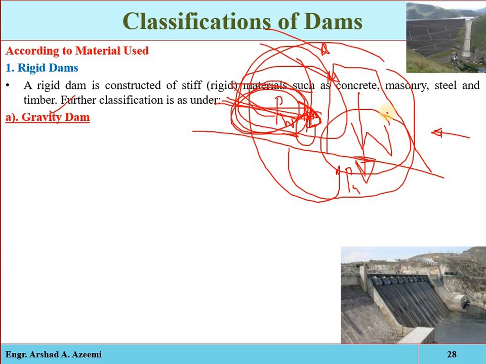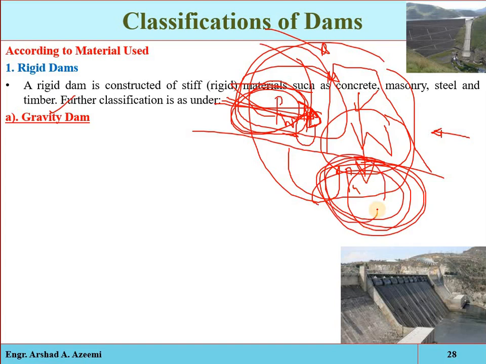Gravity dams must rely on their own weight to hold back water, so it is necessary that they are built on a solid foundation. That is the requirement. All the forces are resisted by the weight, which acts downward, so a strong and hard foundation is selected. These dams are heavy, massive wall-like structures of concrete in which the whole weight acts vertically downward. As the entire load is transmitted onto a small area of foundation, such dams are constructed where rocks are competent and stable. For this purpose we can also increase the base area.